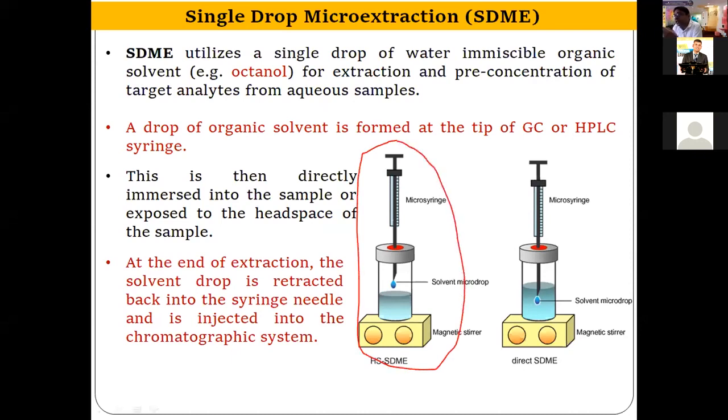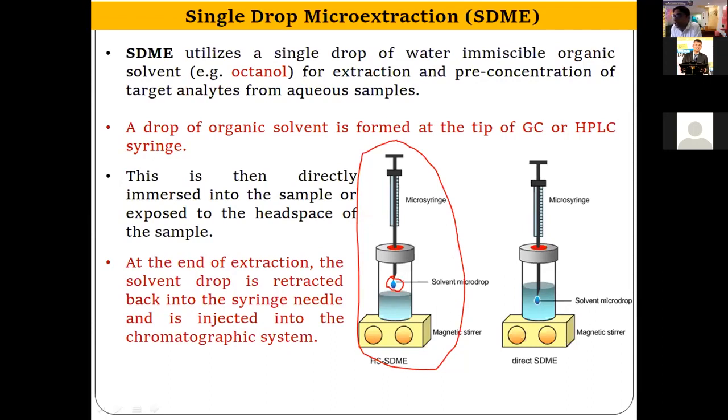In that syringe, you take the organic solvent, for example octanol, just pierce the syringe into the sample and very carefully eject the syringe, so that this kind of droplet can be formed above the sample. So this droplet will hang until the extraction is complete, and simultaneously you will heat the sample and the compound will come into the vapor phase, and from that vapor phase the compound will be partitioned.